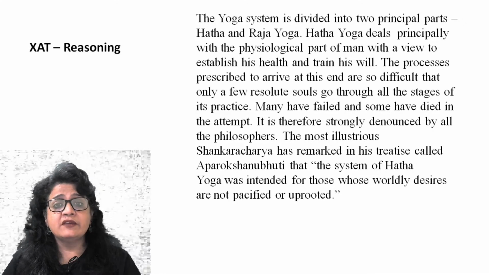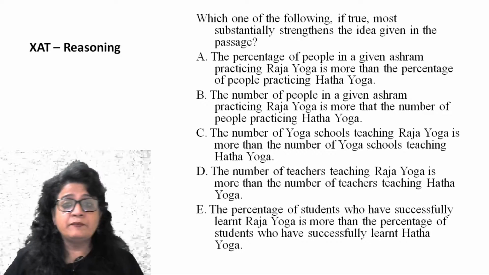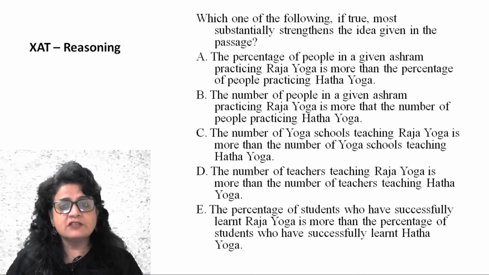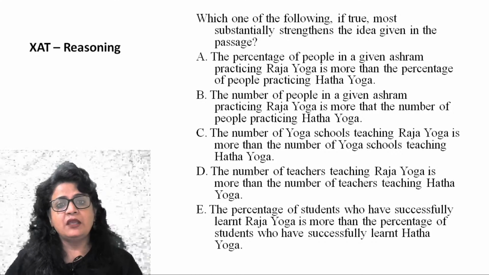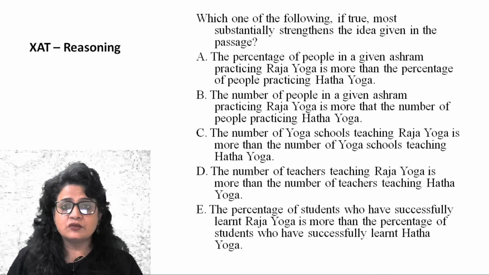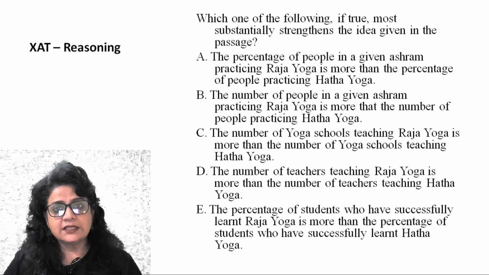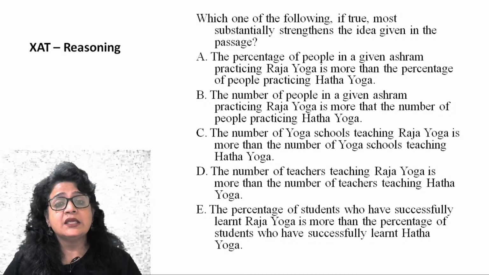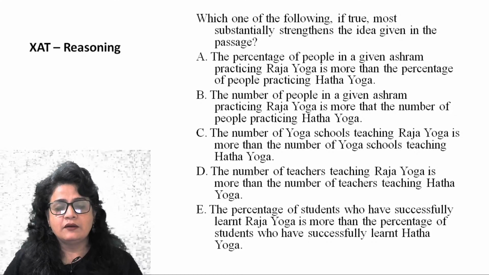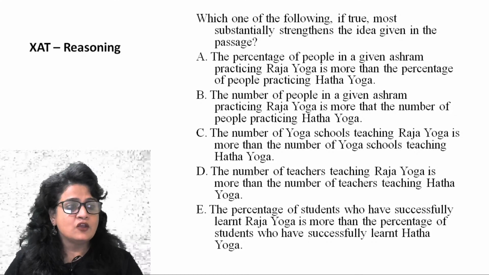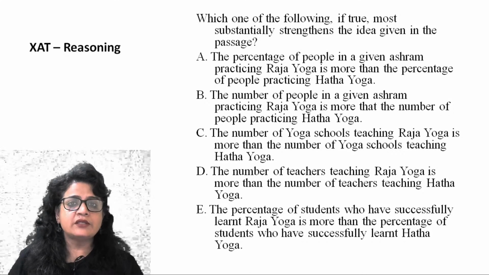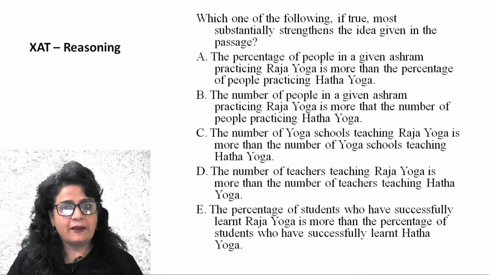So this gives us the reason to believe that the percentage of students who have successfully learned Raj Yoga must be more than the percentage who have learned Hatha Yoga successfully, because of the complexity and toughness of learning Hatha Yoga. Right? So do not assume anything unless it is explicitly stated in the paragraph.